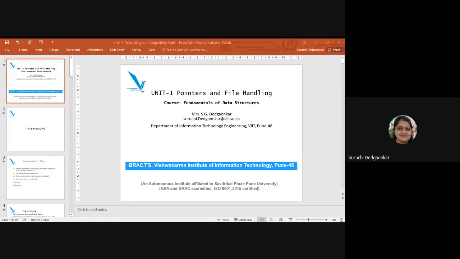You can store anything in the files. Programs also are files. Okay, programs also. It is permanent storage of data. Good. So files are used for storing the data permanently.